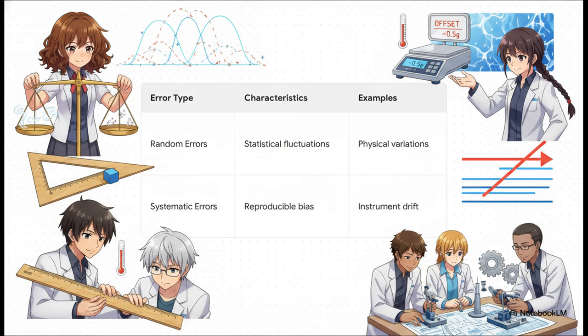Systematic errors, though, those are much more dangerous. This is a reproducible bias in one direction, like a scale that hasn't been properly zeroed or a thermometer that hasn't reached thermal equilibrium. You could take 1,000,000 measurements and they will all be perfectly wrong in the exact same way. You defeat systematic errors by carefully brainstorming and calibrating before the experiment even begins.